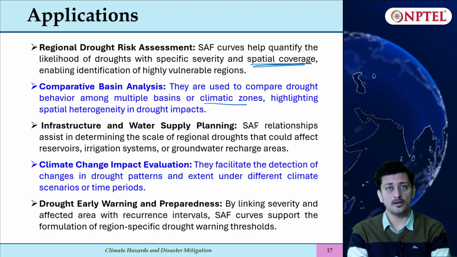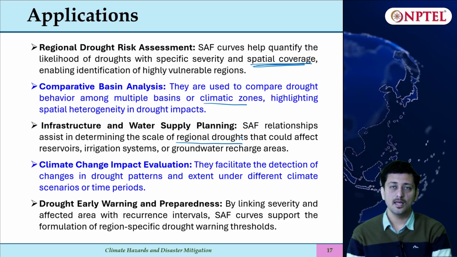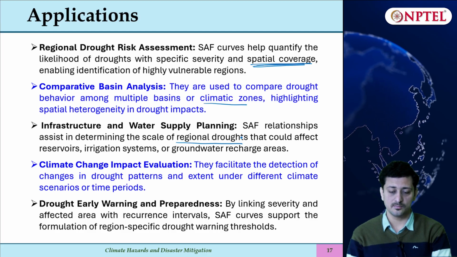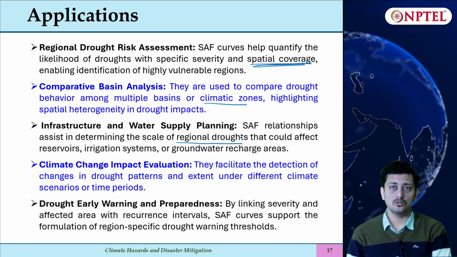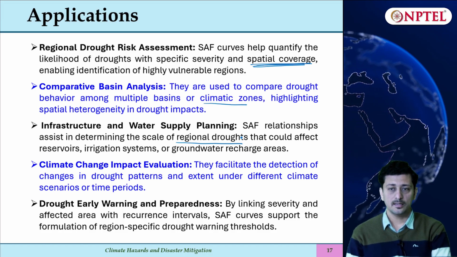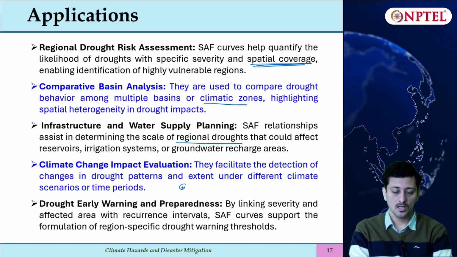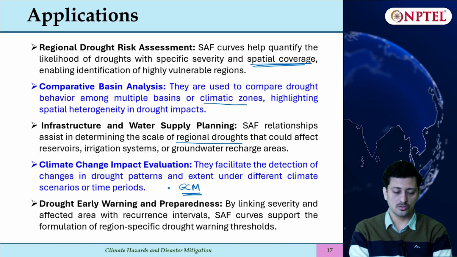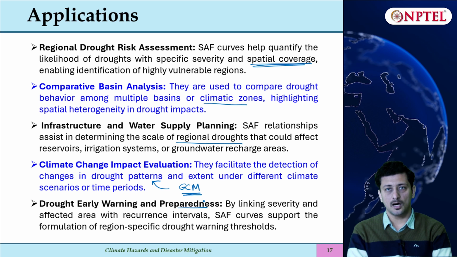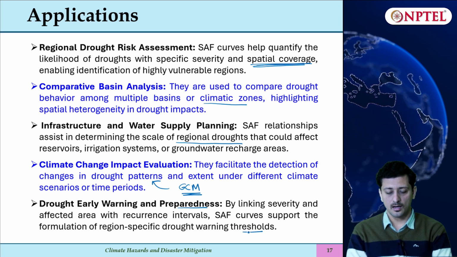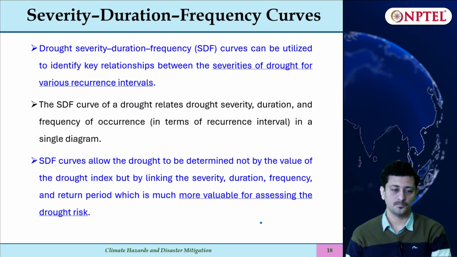reflected. Then we can use it for infrastructure and water supply planning: in regional droughts, if we know how severe these droughts are, then we can plan our reservoirs, irrigation systems, or even groundwater recharging methods based on their severity. We can also do climate change impact assessments, to see if the droughts are becoming more severe in future, if we analyze using GCM data. Ultimately we can prepare an early warning system for drought preparedness, where for a given drought areal coverage, we can design our mitigation plans.